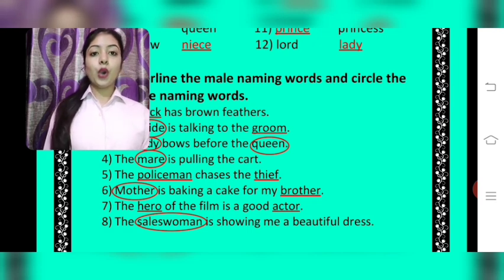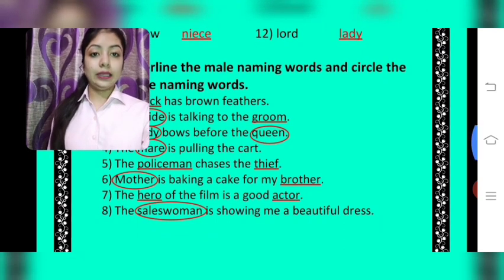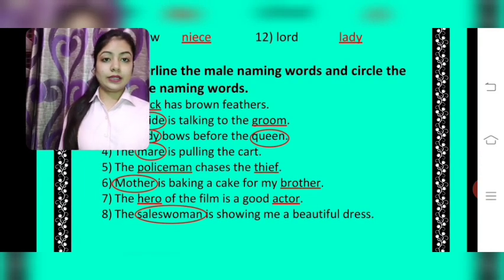Seventh sentence, students, the hero of the film is a good actor. Hero is a male naming word. It is the name of a man. So you will underline it. Whereas actor is also a male naming word. It denotes a man. So you will underline it.